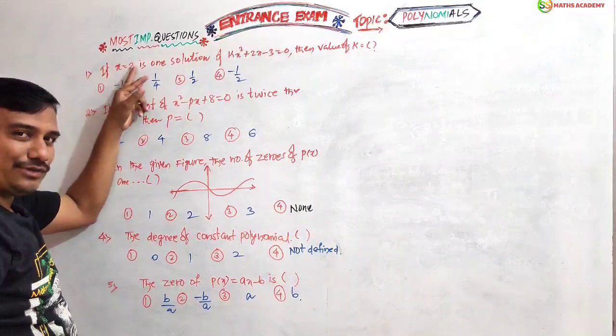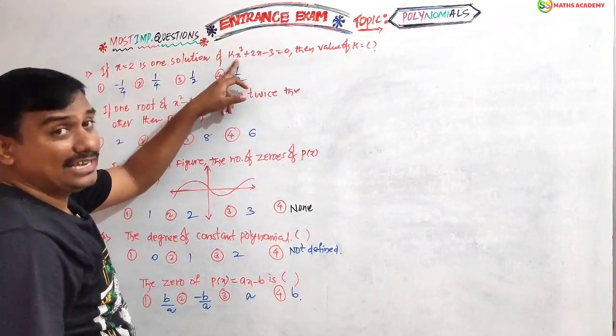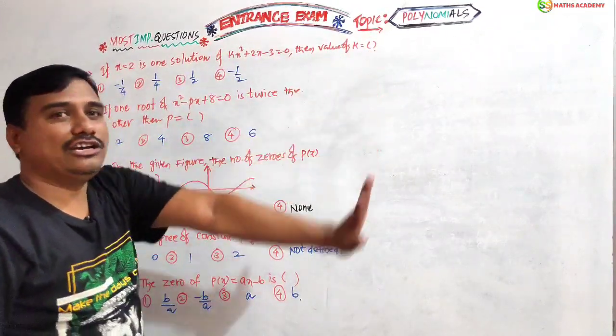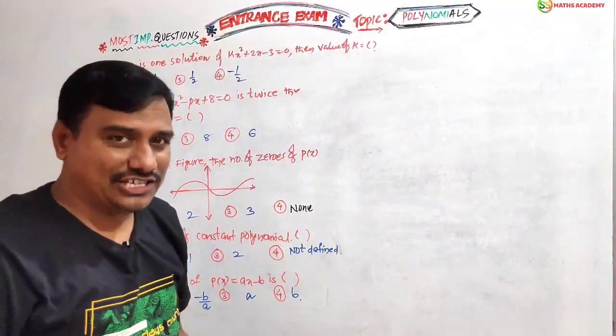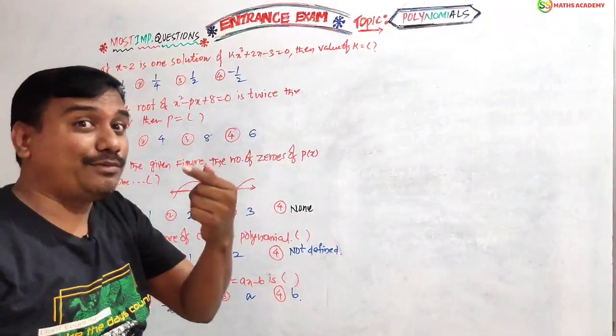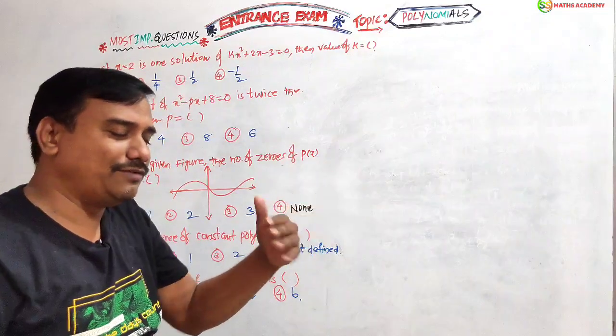Here, if x equals 2 is one solution of p of x, kx square plus 2x minus 3 equals 0, then find the value of k. Such a good question. It is one of the previous examination questions in AP Polycet. Friends, this is the value of a polynomial definition. In the place of x we have to substitute that 2. Then we will get k.